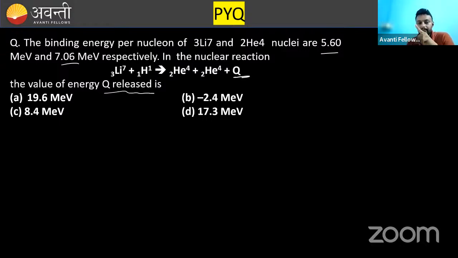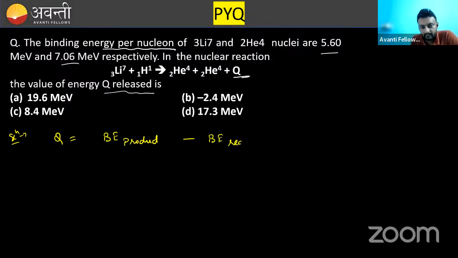Binding energy is given, but mark my word, binding energy per nucleon is given. So what you will write here, I will not solve this time, that's for sure. The formula for Q value is binding energy of product minus binding energy of reactant. There are two reactants and two products. Clear?